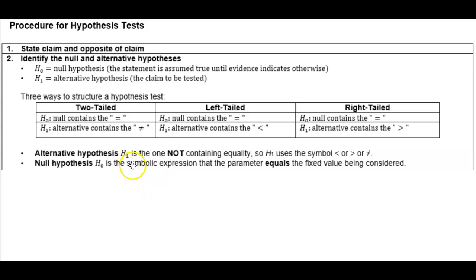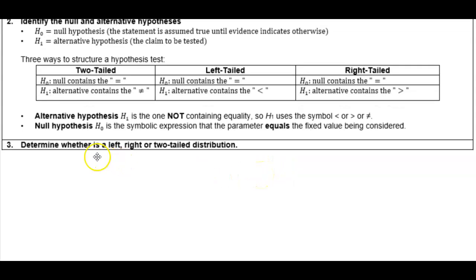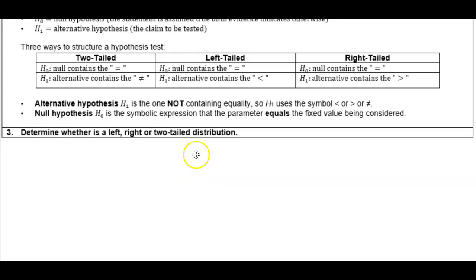Now the alternative hypothesis is the one not containing equality. So the alternative hypothesis uses the symbol less than or greater than or not equal to. The null hypothesis is the symbolic expression that the parameter equals the fixed value being considered. Number three, you then determine whether it is a left, right, or two-tailed distribution according to the alternative hypothesis.